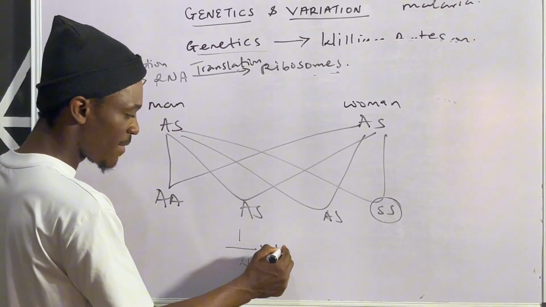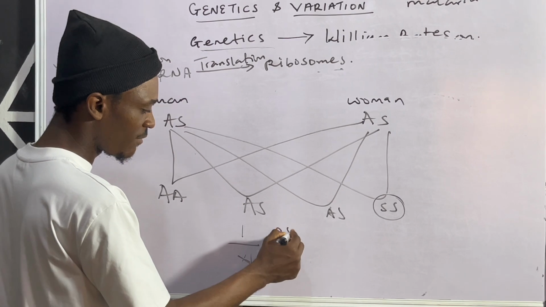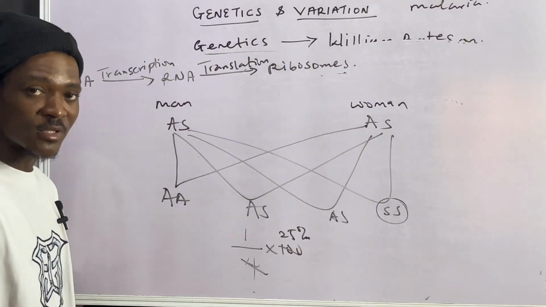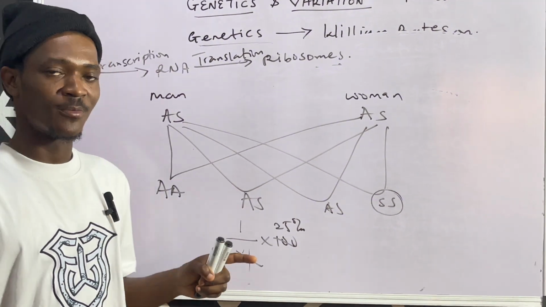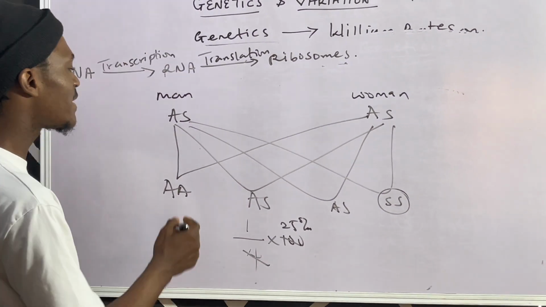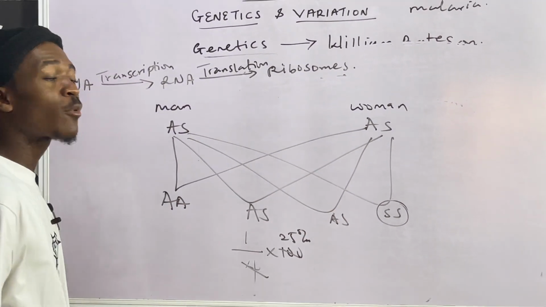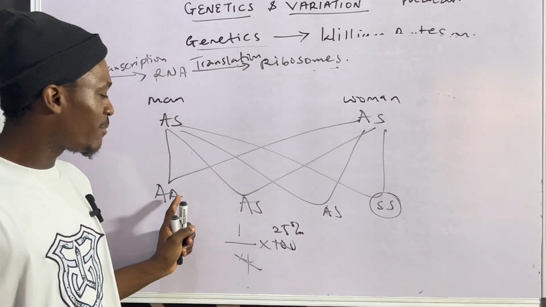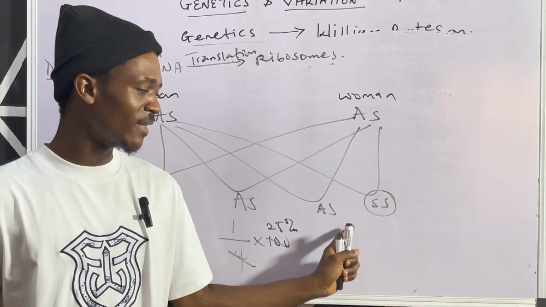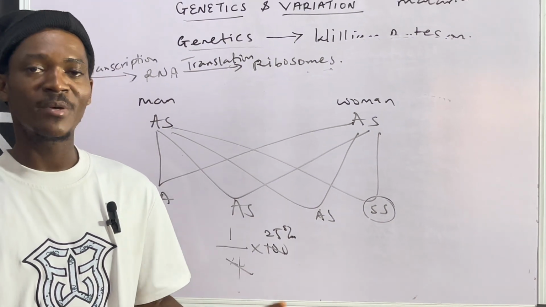So if it's 1 over 4 as the probability, then what is the percentage? Very easy. Multiply by 100. That should give us 25%. But do you know what? This is just a normal theory explanation, meaning this is not practical. Some couples might think that if we give birth to the first 3 children, we can stop there, and the last will not give birth to the last.